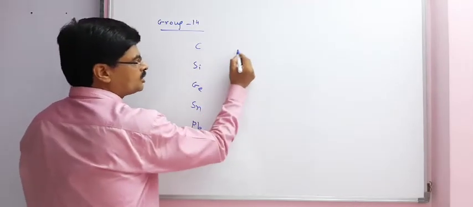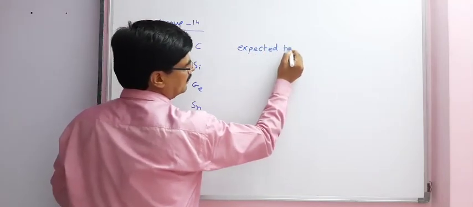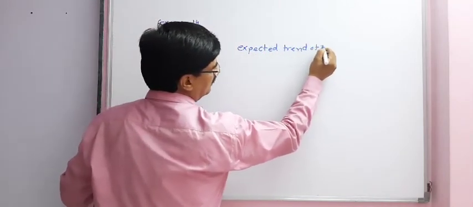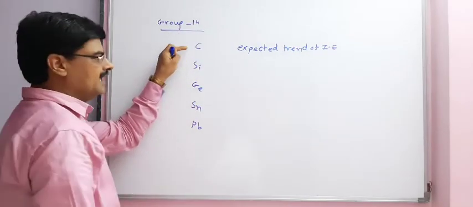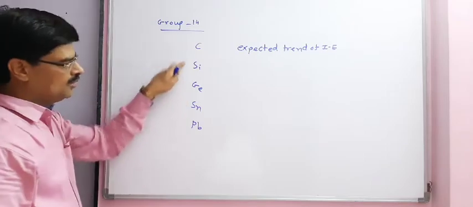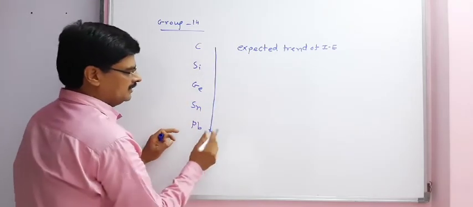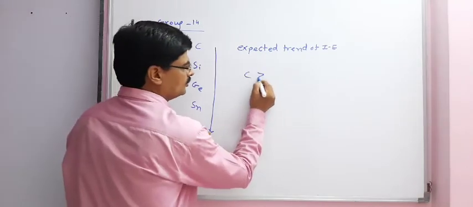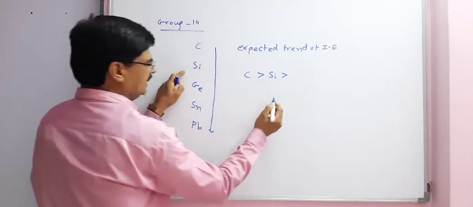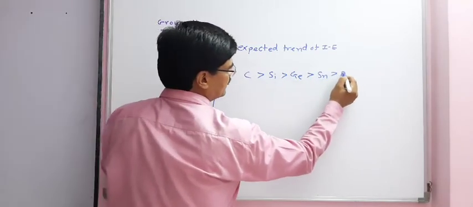So the expected trend of ionization enthalpy, as with group number 13: atomic size increases moving down the group, therefore ionization enthalpy decreases. So the trend would be C greater than Si greater than Ge greater than Sn greater than Pb.